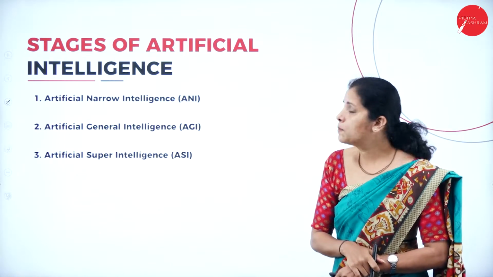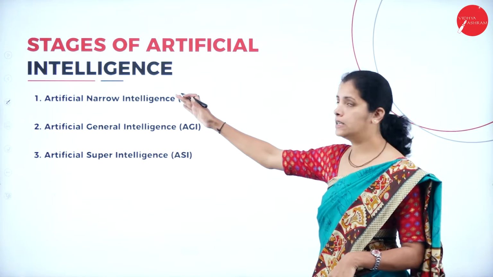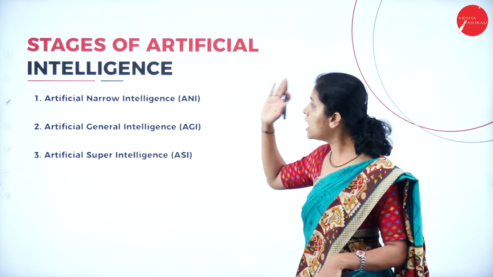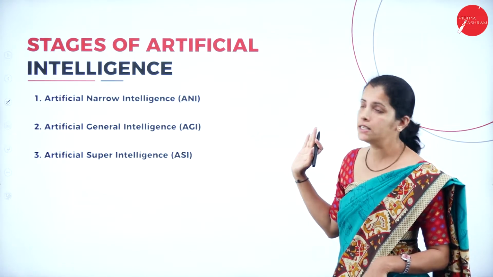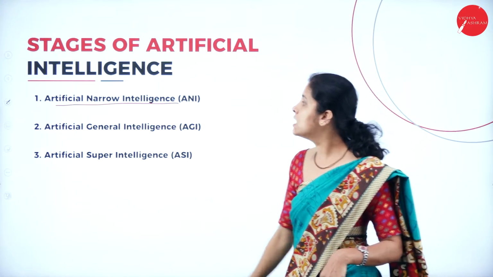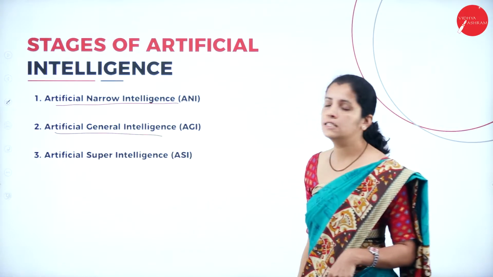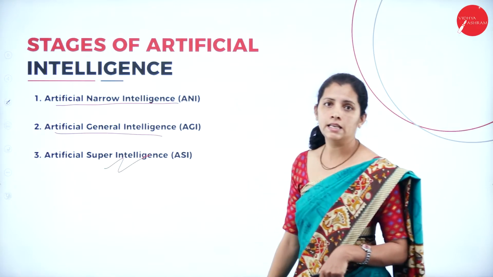Moving further, I'm going to have the stages of artificial intelligence. There are three main stages: artificial narrow intelligence, artificial general intelligence as well as artificial super intelligence.